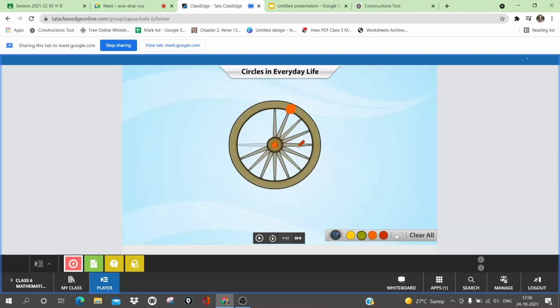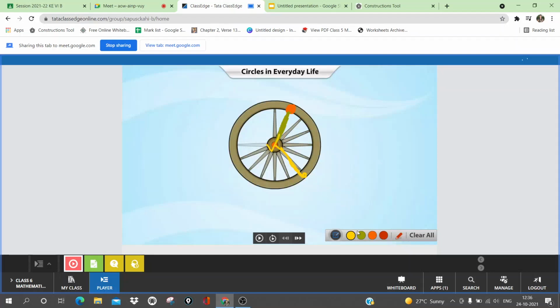Now if I find the length or the distance between this fixed point, which is the center, and any other point on the boundary of the circle, and if I take one more point, let us take here, and find the distance between these two points, it should be straight. So all these lengths are of the same length. So here you can say that all the points on the circle are at equal distance from a fixed point. That fixed point is called the center of the circle.